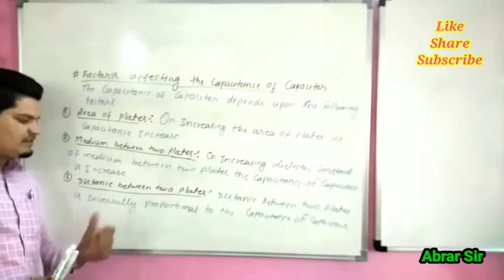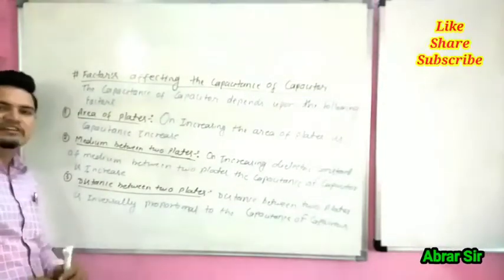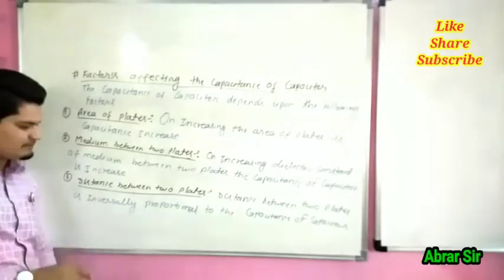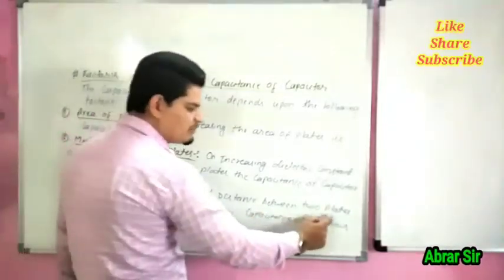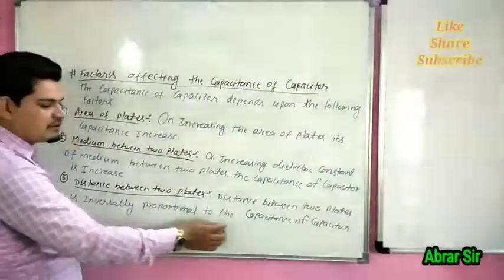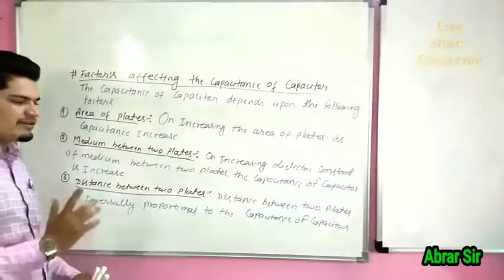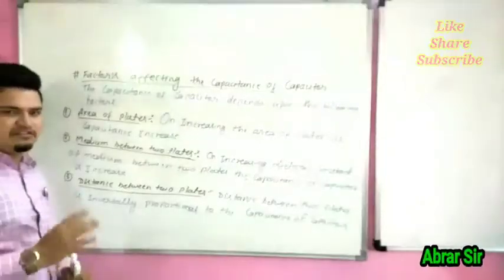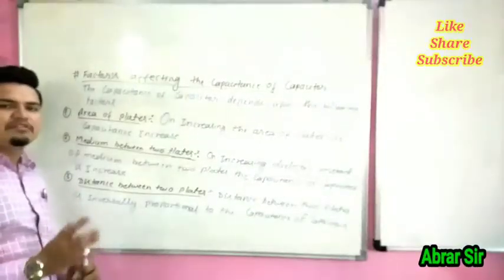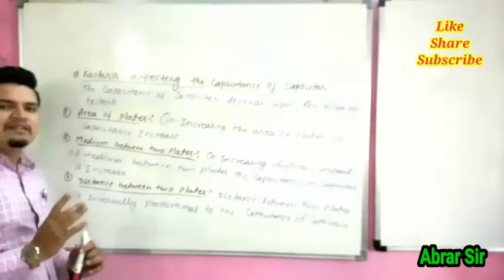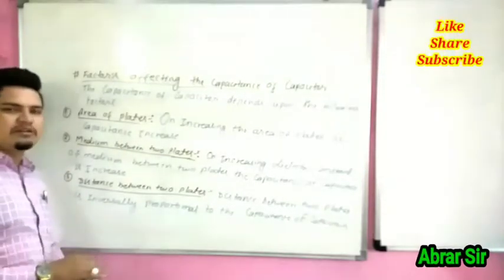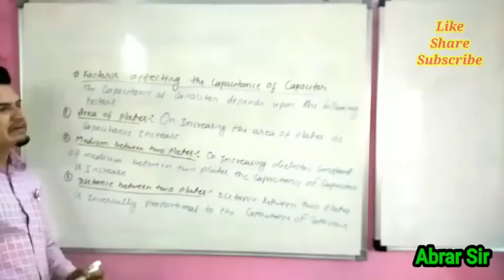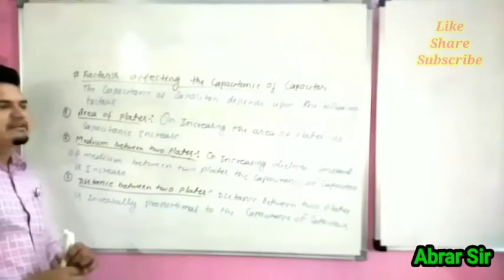Third is the distance between the two plates. The distance between the two plates is inversely proportional to the capacitance of the capacitor. It means when the distance between the two plates is large, the capacitance of the capacitor is low, and when the distance between the two plates is small, the capacitance of the capacitor is high. So these are the factors on which the capacitance of a capacitor depends.